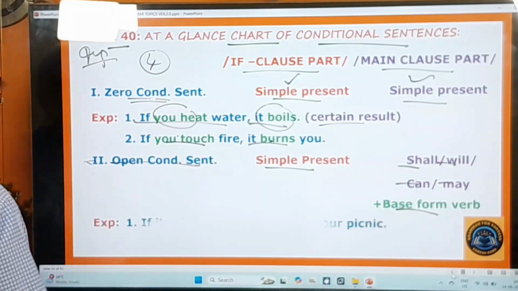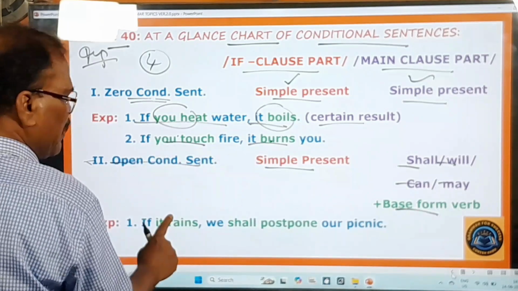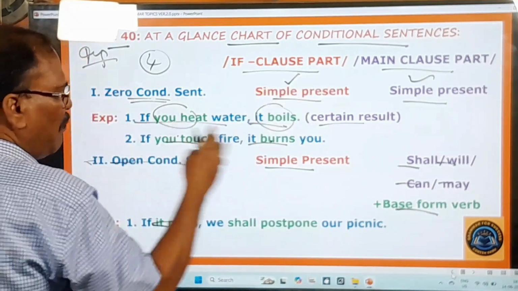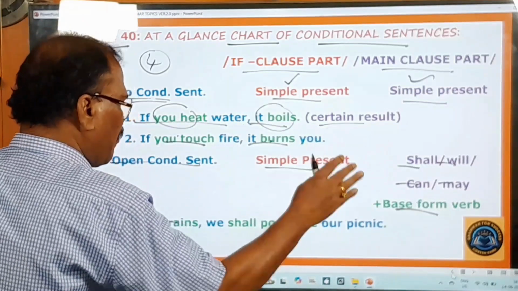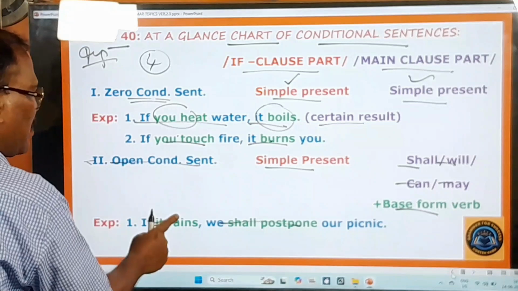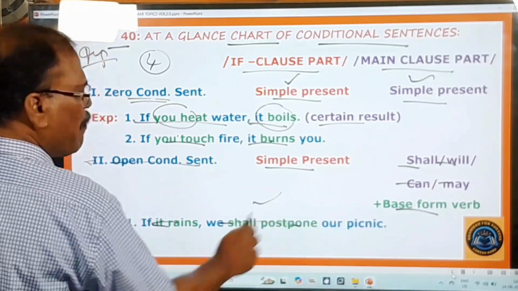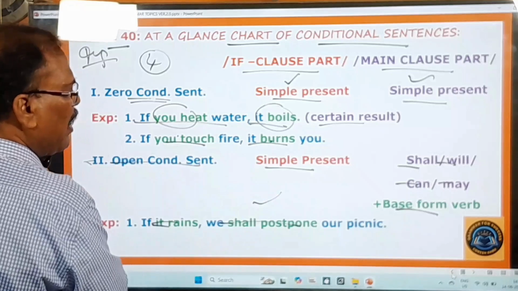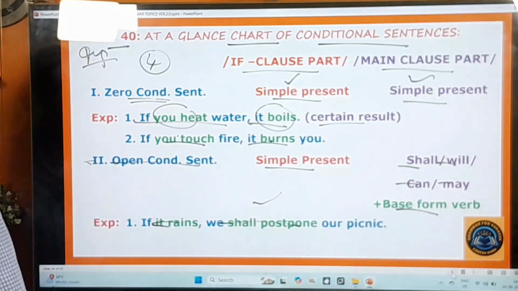For example, here you see, if it rains, simple present. If clause part, simple present. And in the main clause part, with shall or will or can or may plus base form. So, if it rains, we shall postpone our picnic. Here simple present tense. Here a sentence with shall or will or can or may is there, right? One more example is given here.